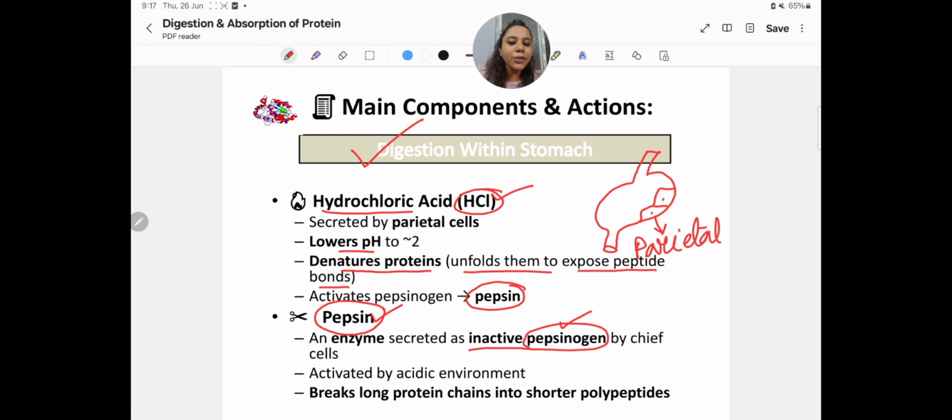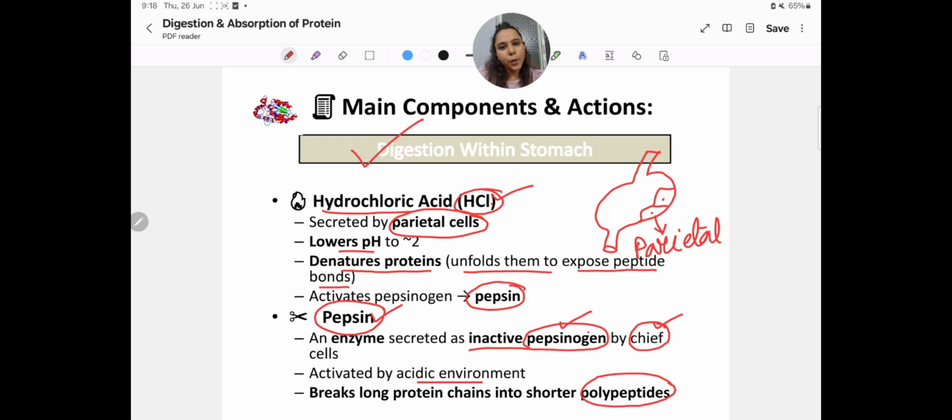So who activates pepsin? That is HCl. And pepsinogen is secreted by chief cells, another cell present within the stomach. So chief cells secrete pepsinogen and HCl is secreted by parietal cells. It is activated by the acidic environment and breaks long protein chains into shorter polypeptides.